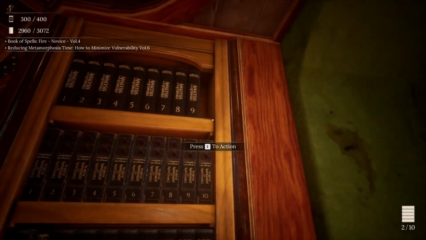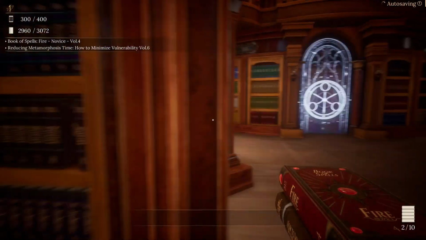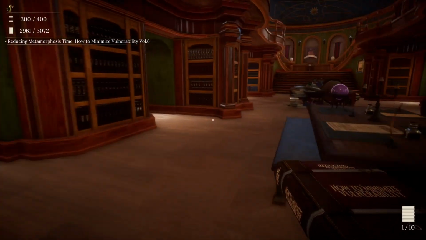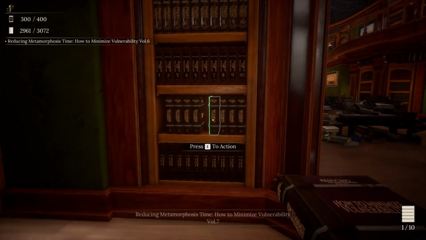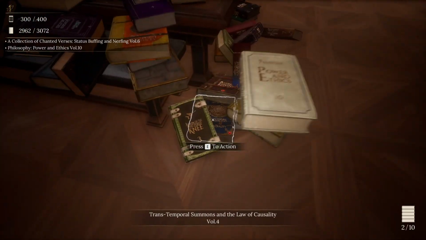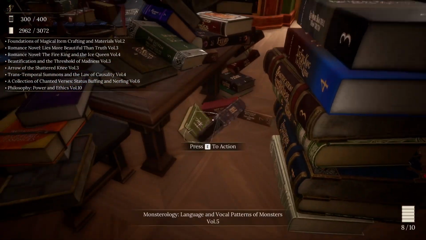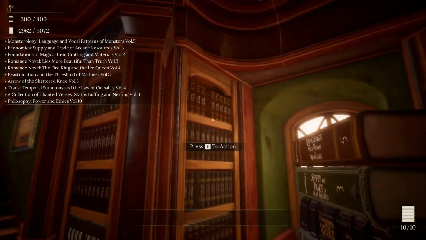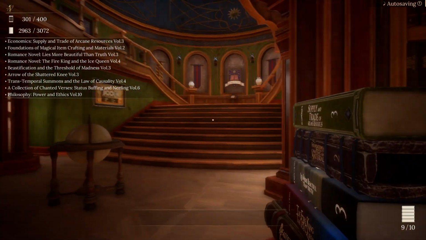Theory of Nether Strata, Analysis of the Afterworld, Volume 10. Goes right there. Book of Spells, Fire, Novice, Volume 4. I've put over here. Reducing Metamorphosis Time, How to Minimize Vulnerability, Issue 6. That goes right there. Cool. Okay, Monsterology, Language and Vocal Patterns, Monsters, Volume 5. We know that goes right here.